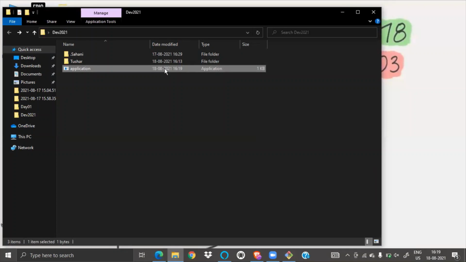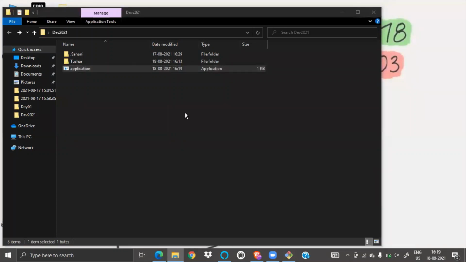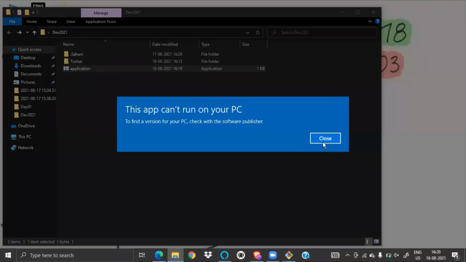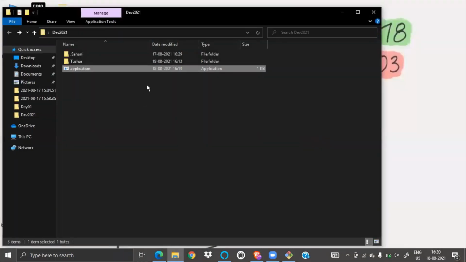It will not run, but I created an application. Lol. So yes, I created an application. This app can't run on a PC because I created such a bad application. But yes, you can also create an application.